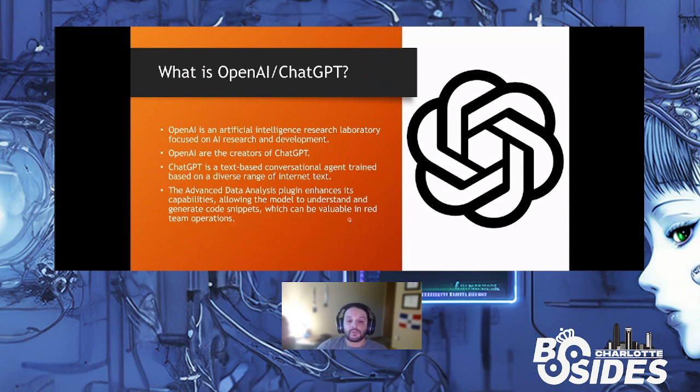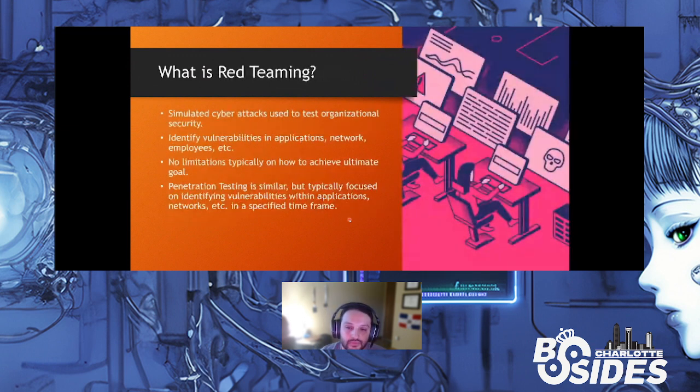In this aspect, we're going to talk specifically about the advanced data analysis plugin. It's a little more extended capability, and it's a plugin that was built by OpenAI itself. Initially, when I first was testing it, I believe it was called Code Interpreter. Now it's called Advanced Data Analysis. Whatever the name may be, it's something based around enabling capabilities. What it does is basically provide you a sandbox Unix OS environment where you're able to run and execute Python commands. And in some cases, like I'll show you a little bit later, we can jailbreak it to do a little bit more than what they were specifically implying.